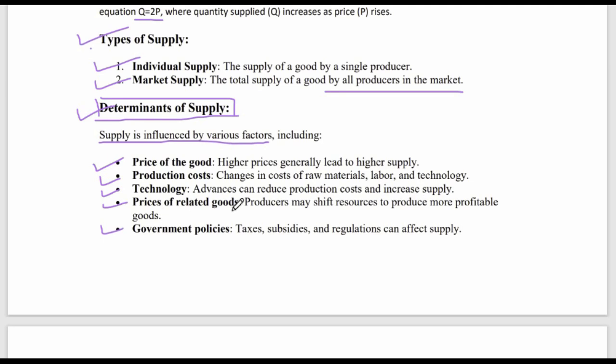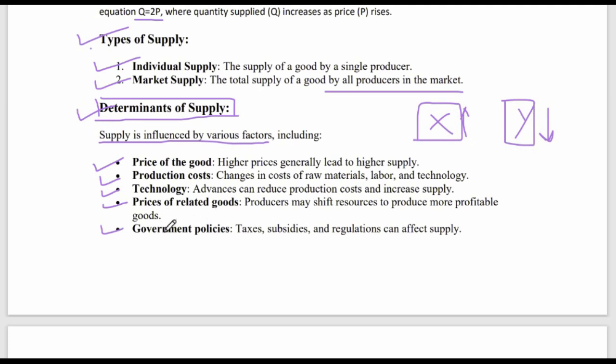Prices of related goods. Producers may shift resources to produce more profitable goods. For example, I am manufacturing X shoes and Y shoes, and now I see that I can make more profit in X shoes. Then what I'll do is I'll reduce the quantity of Y shoes because there is less demand. So I'll reduce the quantity and increase the quantity of the X goods or X shoes. So this way the quantity can increase or decrease depending on the prices of related goods.